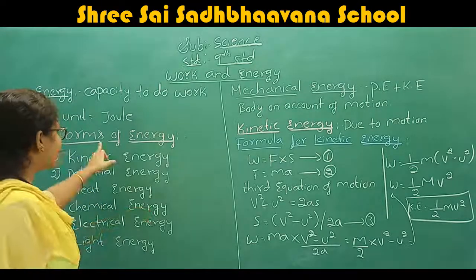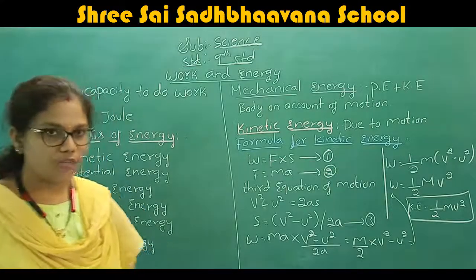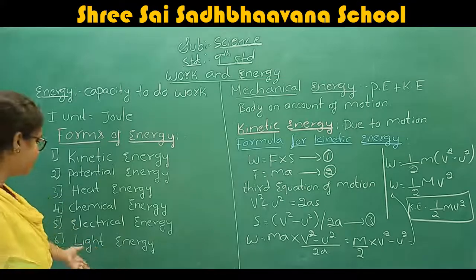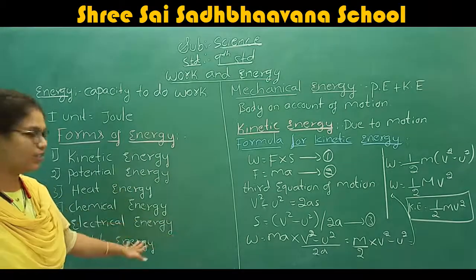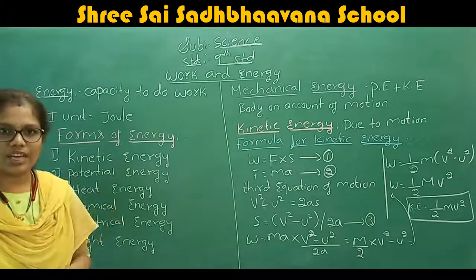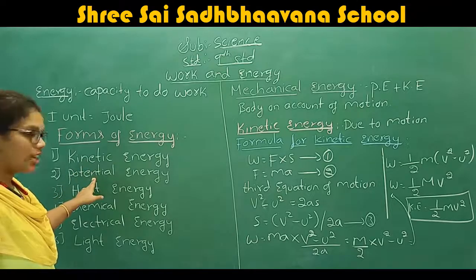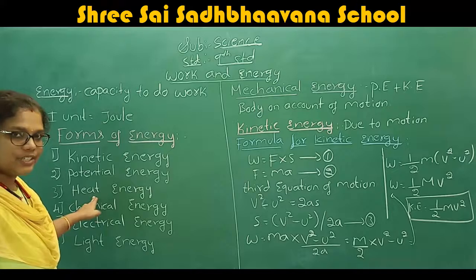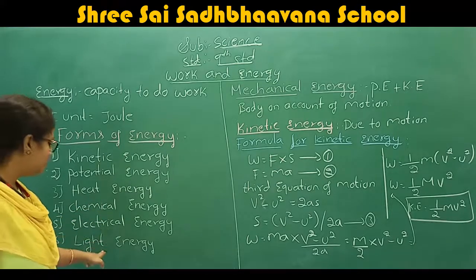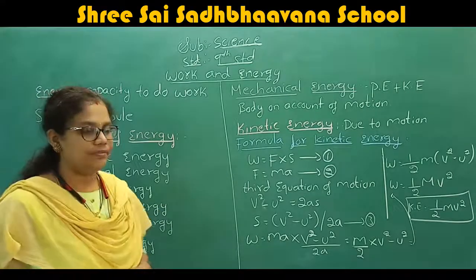What are the different forms of energy you have? We have six forms of energy, and sound energy and mechanical energy also come in this concept. The first one is kinetic energy, then potential energy, heat energy, chemical energy, electrical energy, light energy, sound energy, and mechanical energy.